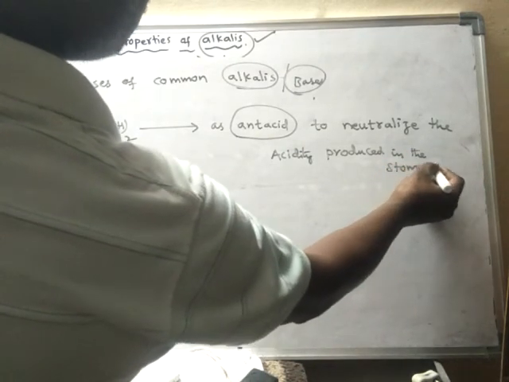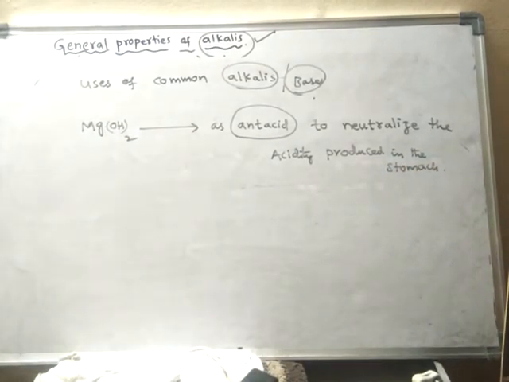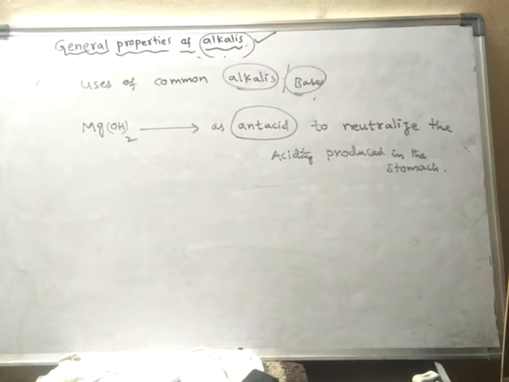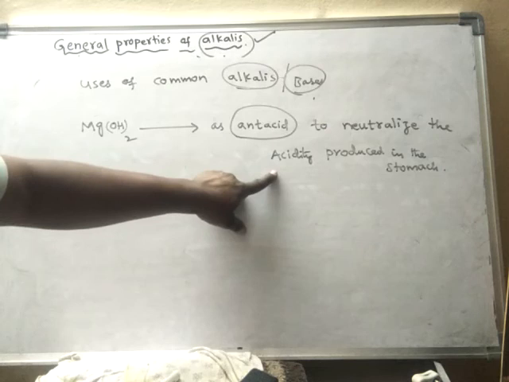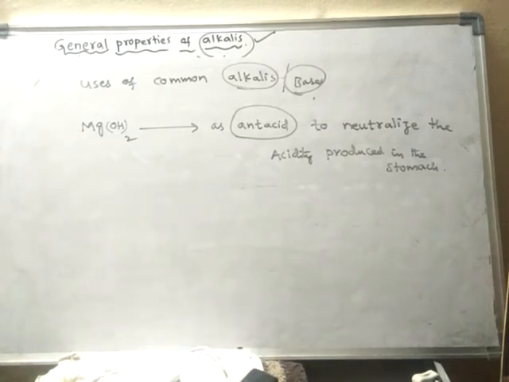Generally, our stomach produces an acid known as hydrochloric acid, HCl. Sometimes, if an excess amount of acid is produced in the stomach, it will cause irritation and pain. So it is called acidity.